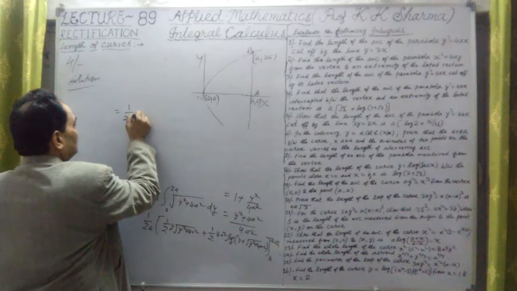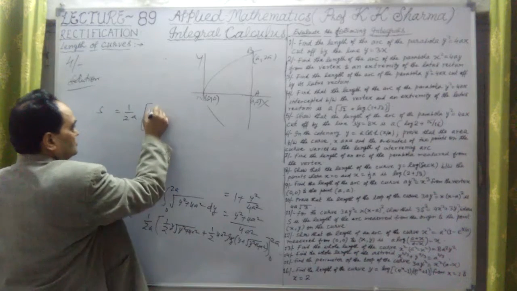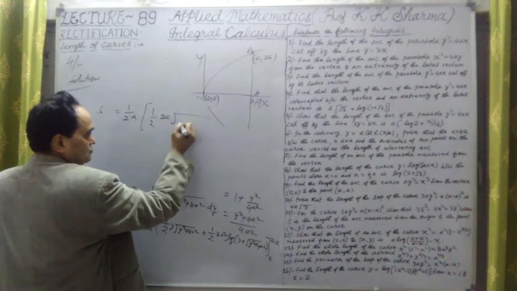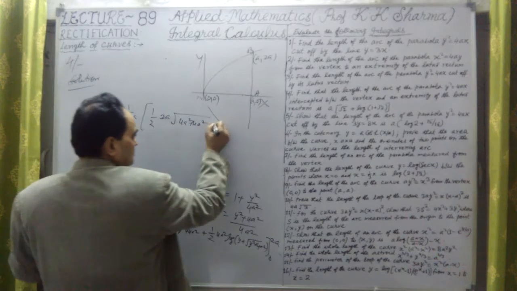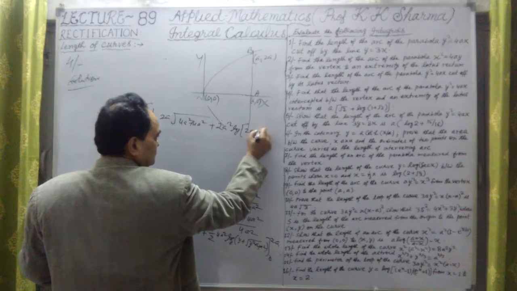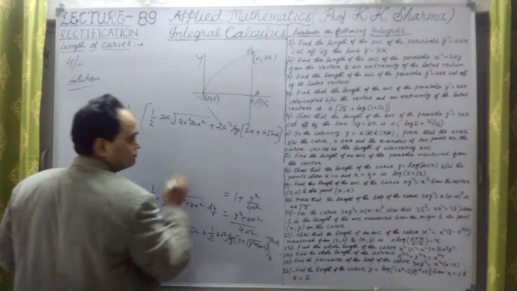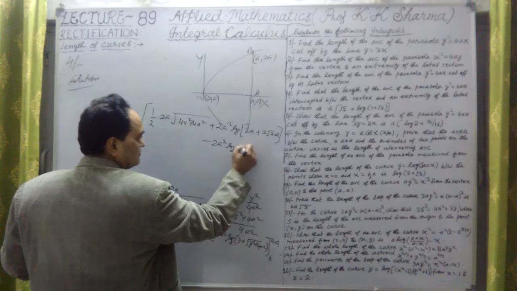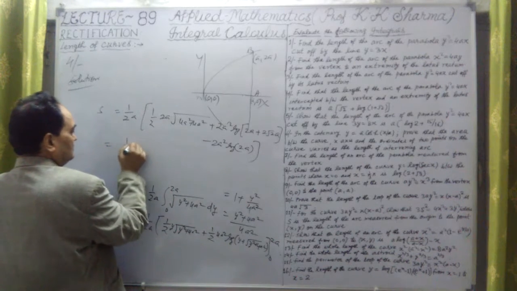It is 1 by 2a, as we are calculating the length of the arc. It is nothing but 1 by 2a times, in curly brackets, 1/2 into 2a under the square root of 4a square plus 4a square, plus 2a square into log of 2a plus 2 under root 2a, because it is the square root of 8a square, minus 2a square log of 2a. This we have calculated. Again, let me write it down.